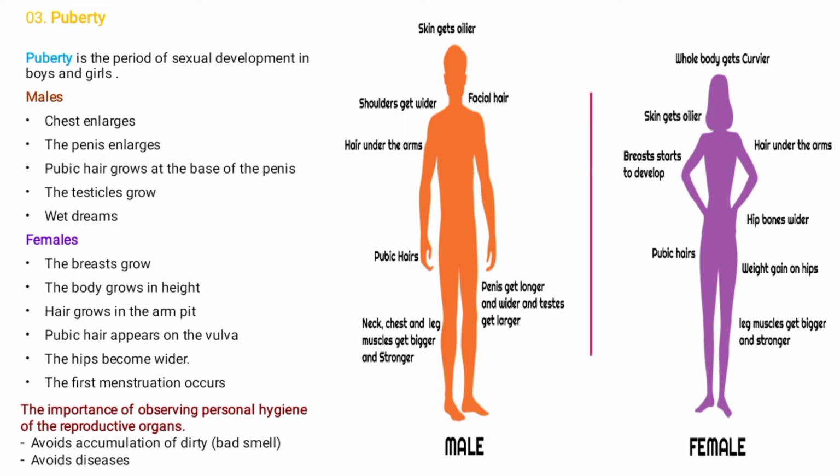If we don't take care of our reproductive organs, a certain bad smell is going to be produced. Also, to avoid diseases, we have to make sure we take care of personal hygiene of the reproductive organs by washing them with clean water, to avoid diseases, the bad smell, and infections. Okay, let's go to topic number 4.